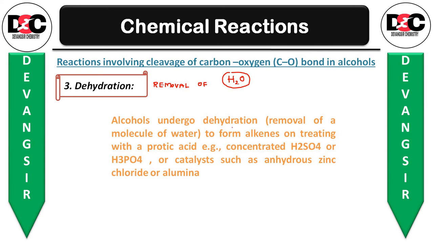Alcohols undergo dehydration, that is removal of water molecule, to form alkenes on treating with protic acid, and the examples of protic acid are H2SO4 or H3PO4, that is sulfuric acid or phosphoric acid, or catalysts such as anhydrous zinc chloride or alumina. So you can do the dehydration in presence of sulfuric acid, phosphoric acid, anhydrous zinc chloride or alumina. All these four are the different possibilities to carry out the dehydration reaction.